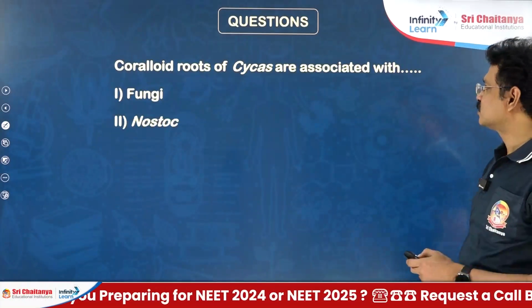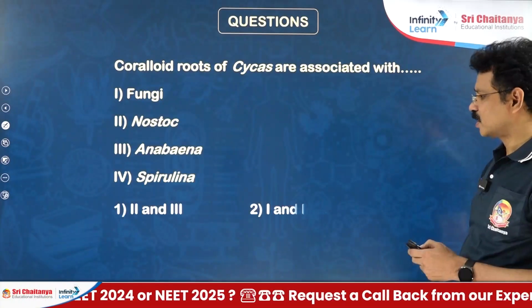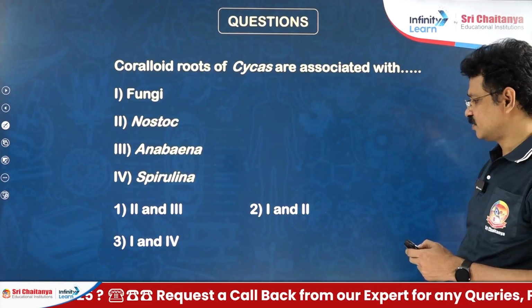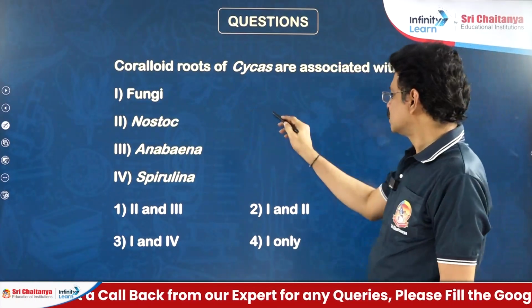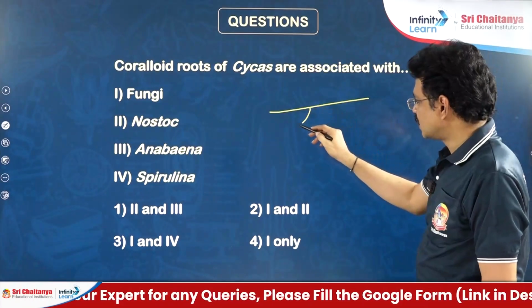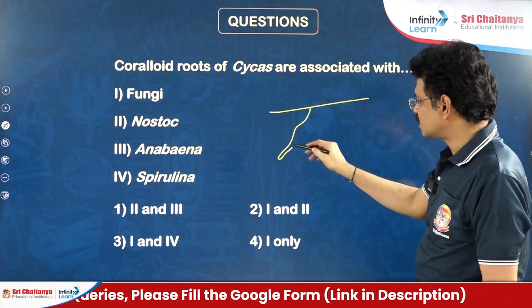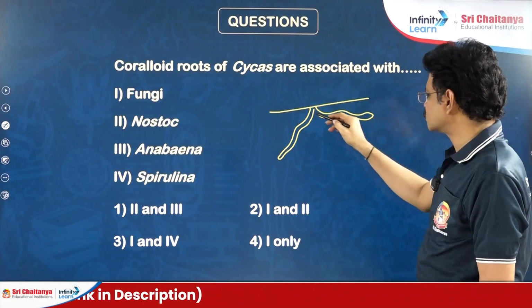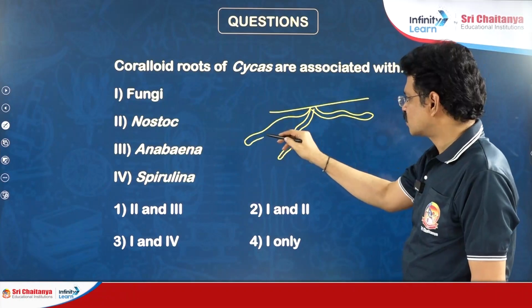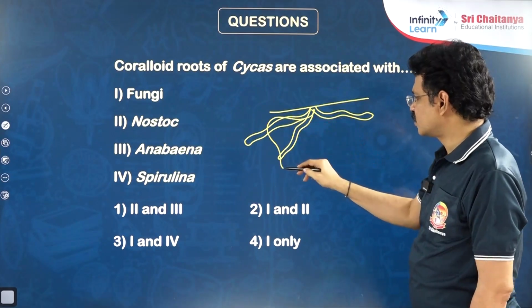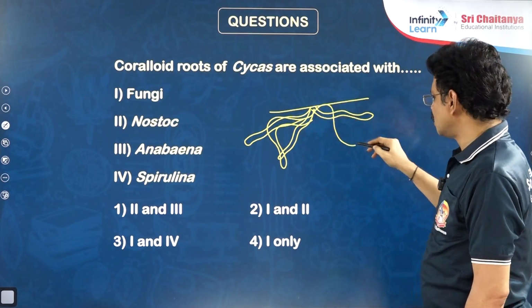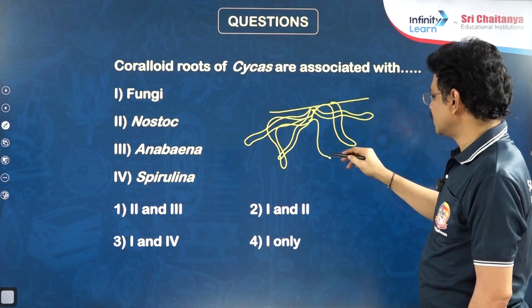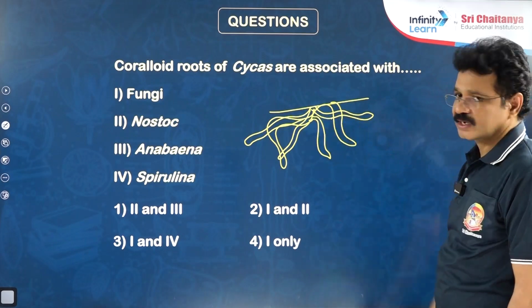Next, coralloid roots of the Cycas are associated with. In the Cycas plant, some of the branches of the taproot system are modified into coral-like roots. So, coral-like roots are called coralloid roots.